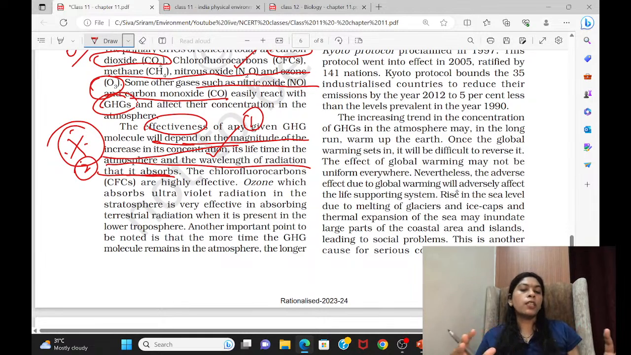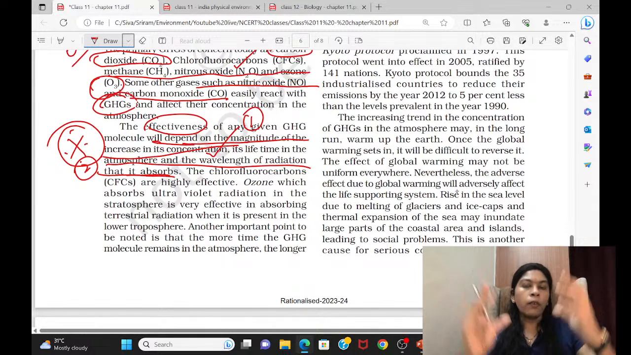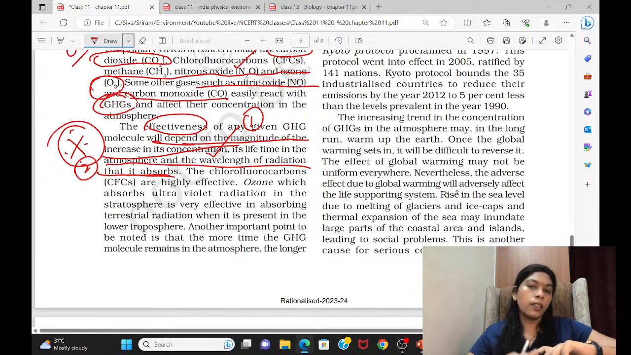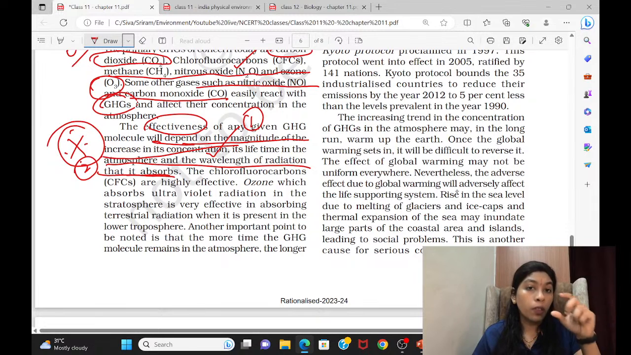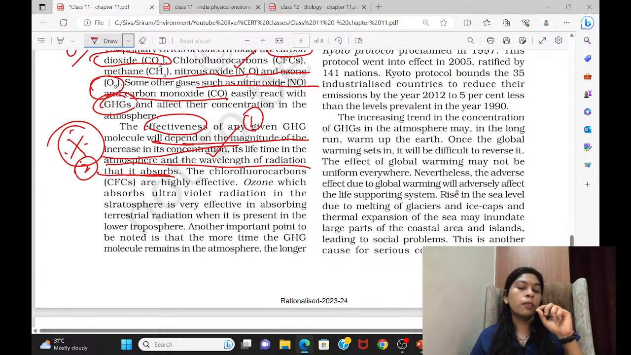The problem is that when long wave IR radiation is emitted by the earth, the greenhouse gases present in the atmosphere absorb it. It is trapping it, not allowing it to escape, and it is sent back to the earth. That warms the earth. So how much wavelength of radiation a particular greenhouse gas is able to absorb, all this will decide the potentiality of that greenhouse gas. So the chlorofluorocarbons are highly effective.